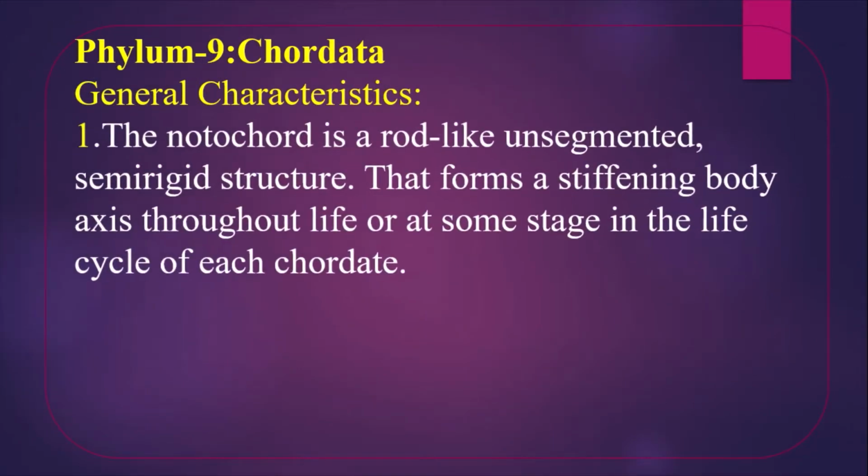Number 1, the notochord is a rod-like unsegmented semi-rigid structure that forms a stiffening body axis through life or at some stage of the life cycle of each chordate. That means the notochord is a tubular or rod-like unsegmented part which is present in their body. It may be present at any stage of the life cycle or through the total life.